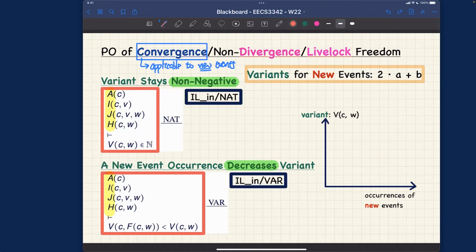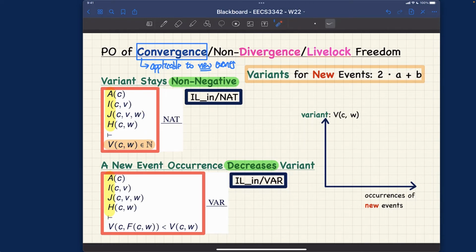actually, you know what? Let me just highlight. That might be just easier. So we say that the expression V for the variance is actually a natural number. In this case, the v is really 2 times a plus b. And what can v refer to? It can refer to some constant, which is not the case for this one. That's okay. It can also refer to some concrete variables, which will be a and b. Right? So this one is rather easy.